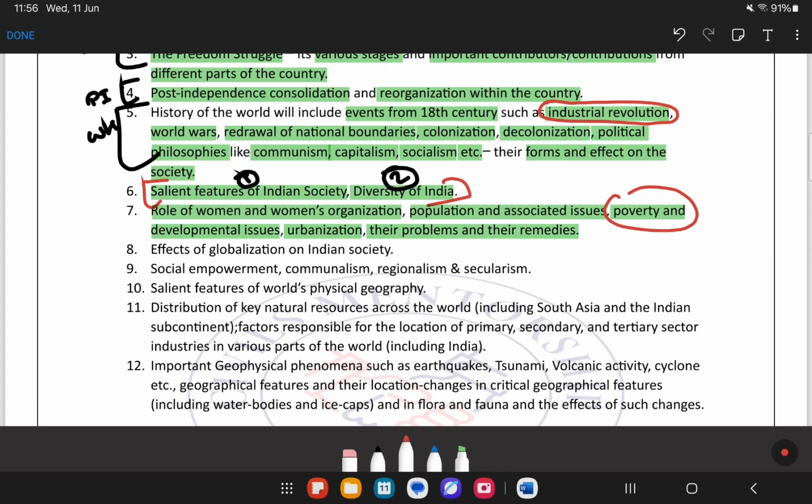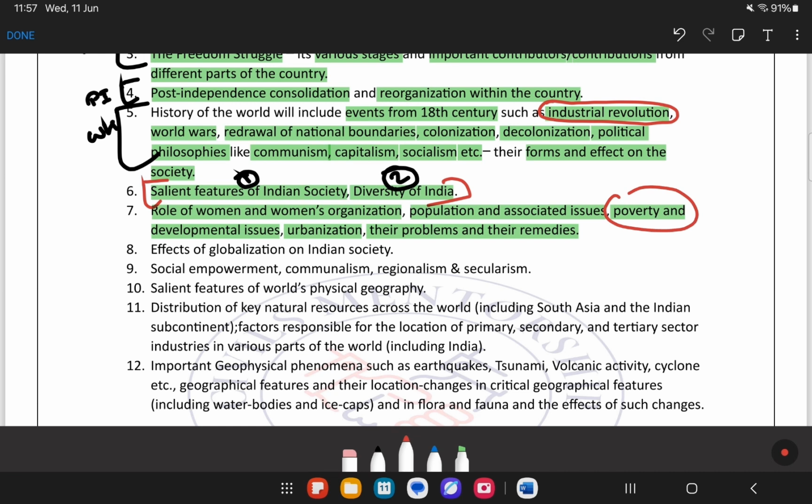Now poverty we can link it up with economy as well. So that means we cannot study or we cannot prepare a particular topic in silo. We need to think that how a particular topic can be connected to the other topics as well. Now if we can connect this particular thing, then it will improve your answer writing as well.